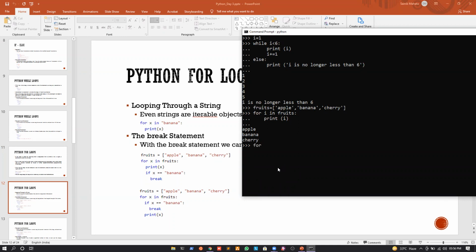If I write for x in the string banana, x is the iterator in this case, and it will iterate over every character of the string banana. If I just print the value of x, you can see that we are printing every character one at a time. Clear till this? Okay.